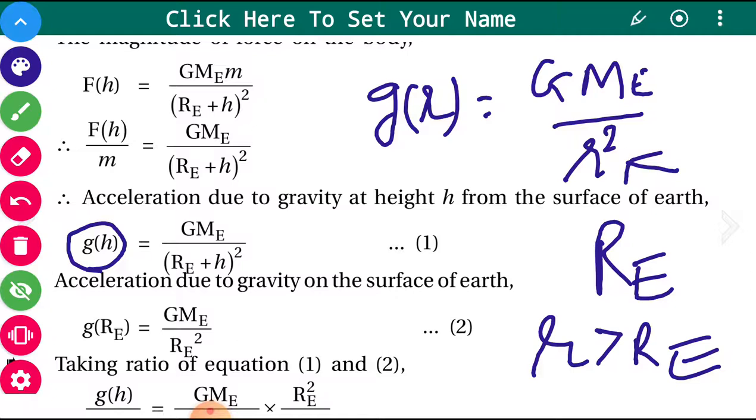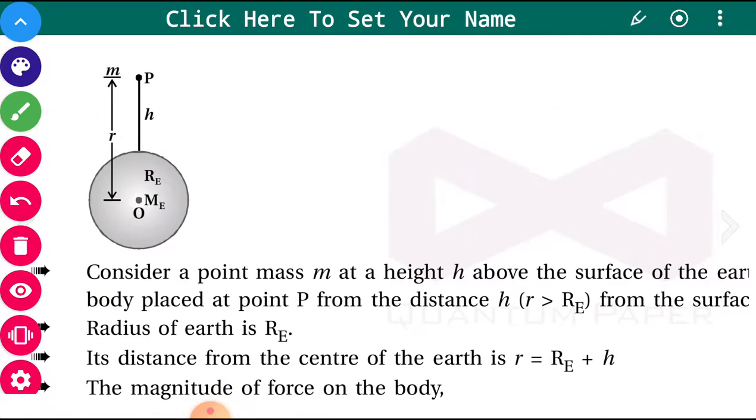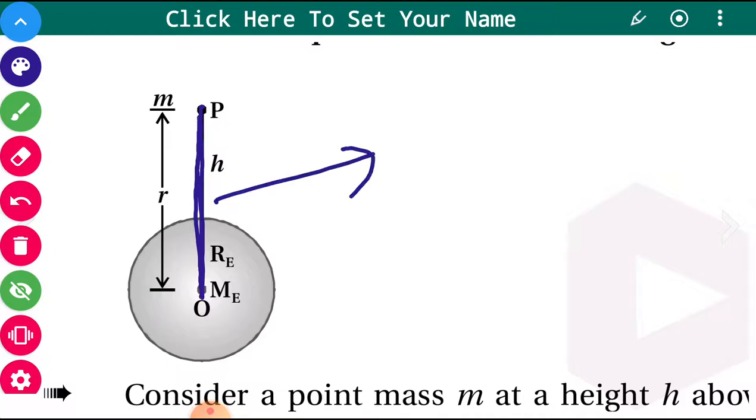Now if you want to write the gravitational acceleration at height h, then this distance r, that is the distance from the center of the earth, how much will it be? This distance will be Re plus h.